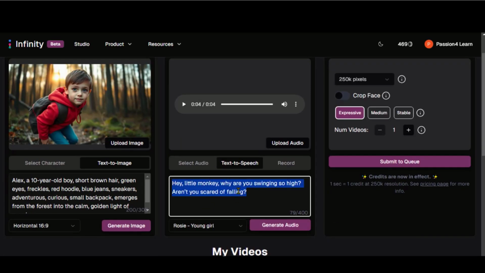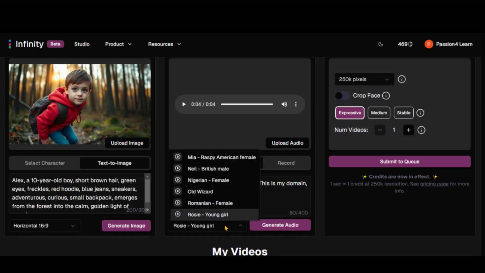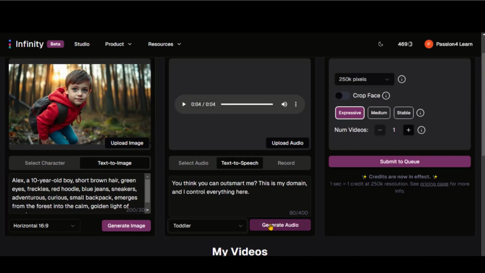Now, replace the text with the voiceover and choose a voice from the list. Let's choose this toddler's voice and click on this Generate Audio button. Next, I'll choose the stable mode for video generation.